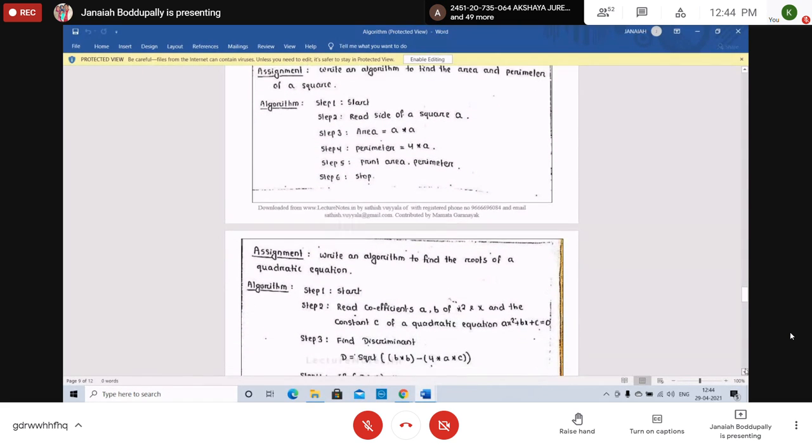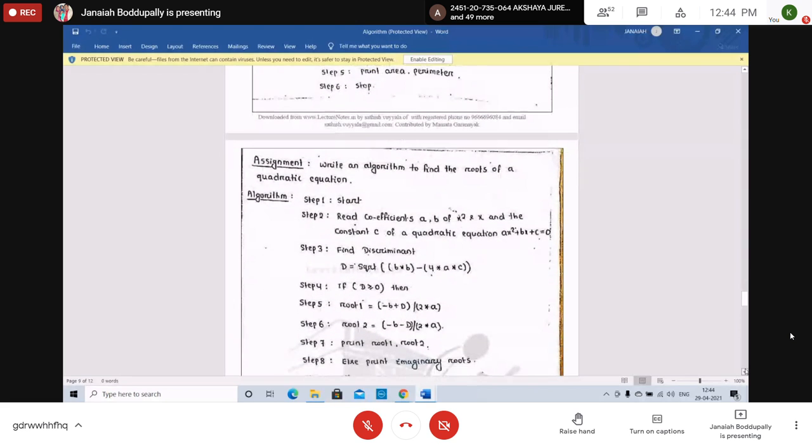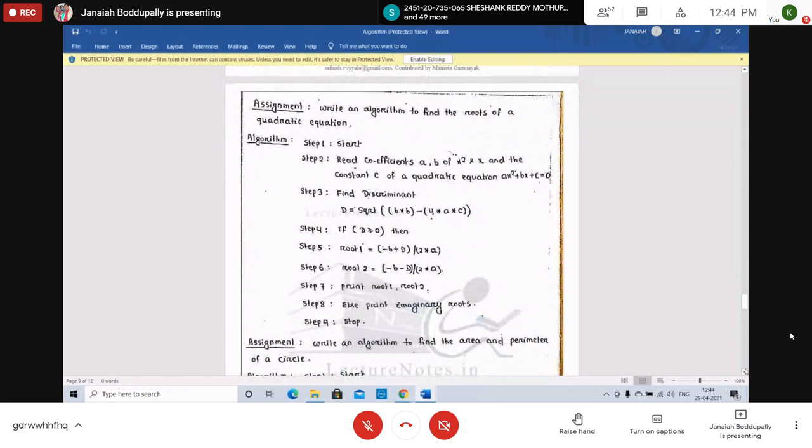Next, write an algorithm to find the roots of a quadratic equation: ax square plus bx plus c equal 0. That's a quadratic equation. Coefficient of x square is a, coefficient of x is b, constant is c. Now using those, you can compute the square root of b square minus 4ac. B square minus 4ac is the discriminant. You can write your own terminology in an algorithm.